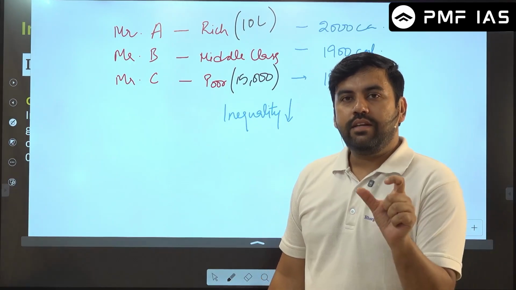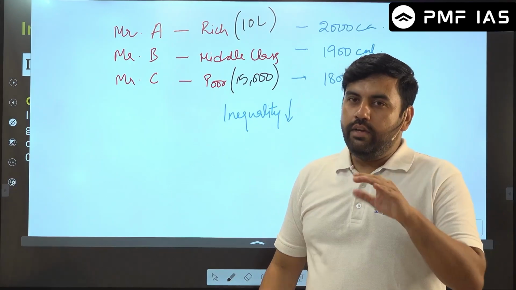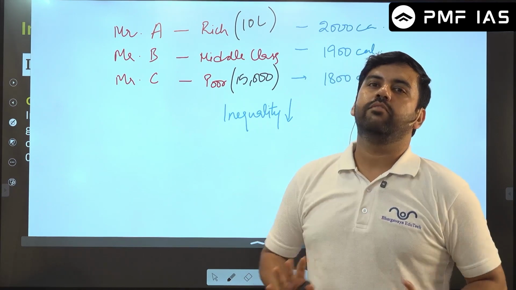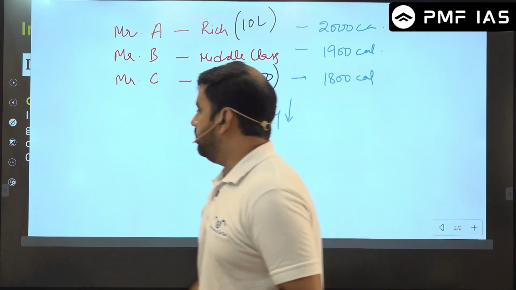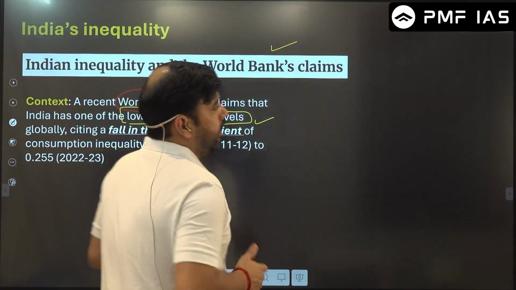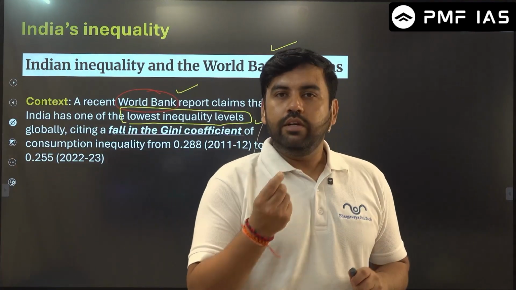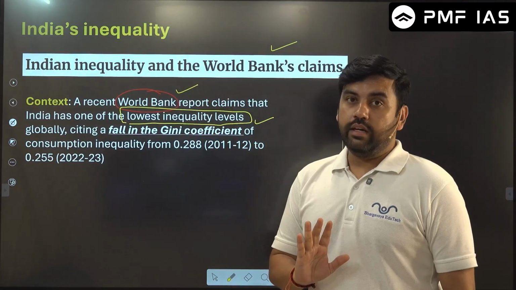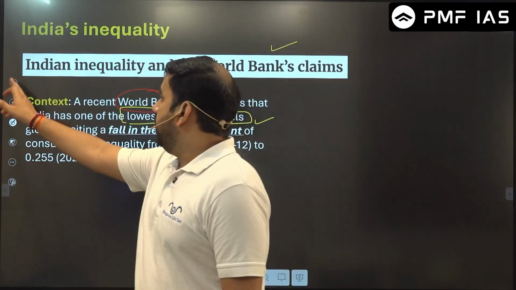But as far as consumption inequality is concerned, we are reducing the inequality. At least a good sign somewhere. Otherwise, we are pathetic in terms of inequality. So India's inequality in terms of consumption has been reducing according to the World Bank. If the World Bank is saying so, we can accept that.